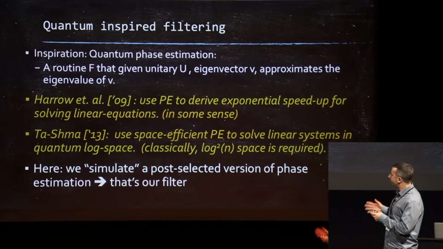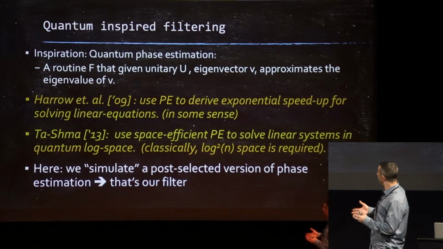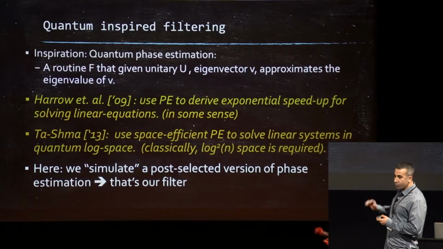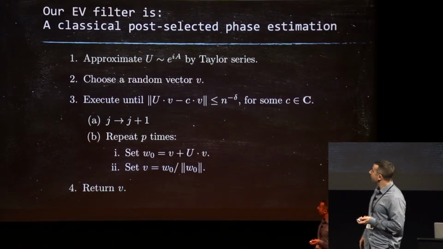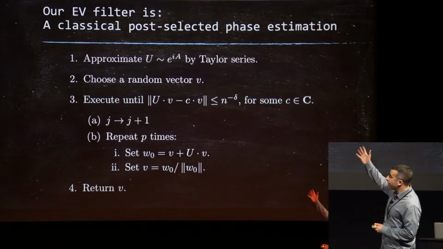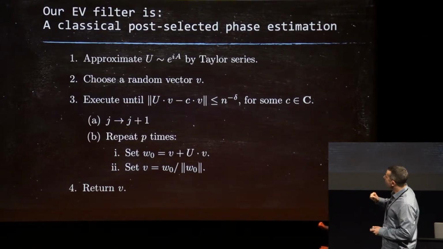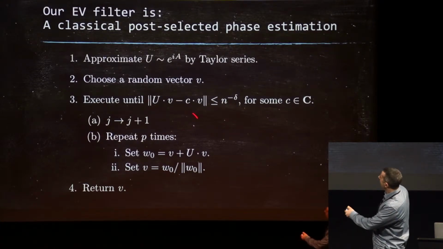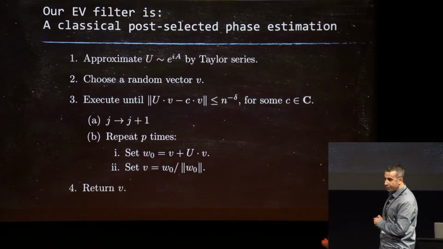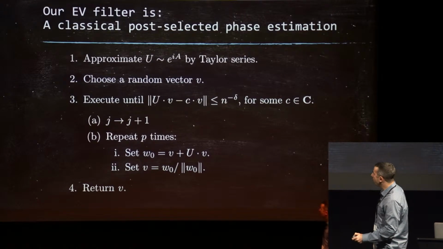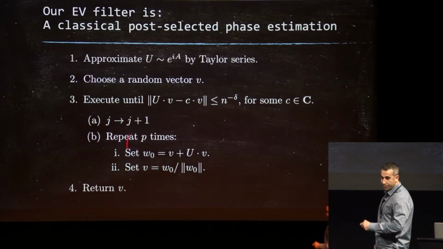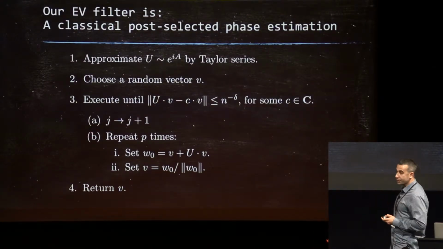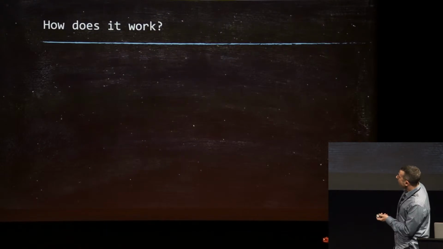In this work, we're going to just simulate quantum phase estimation as a post-selected version, and that will be our filter. So with all this wording, let's just see the algorithm. What does filtering do? We exponentiate the matrix, we take a random vector, and then we iterate until we hit this condition, which means you're close to an eigenvector. We're just going to take our v, add to it u times v, and then normalize, and do this over and over again until we hit this convergence condition. That's the entire filter.